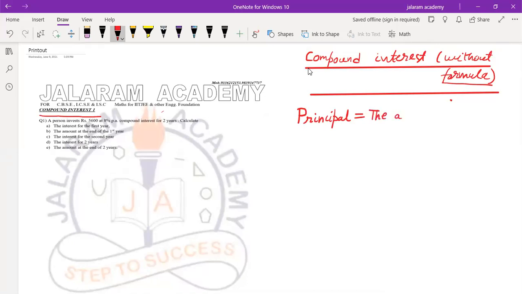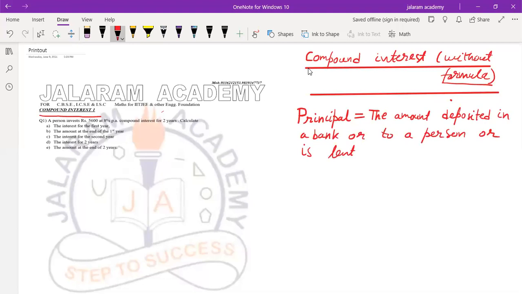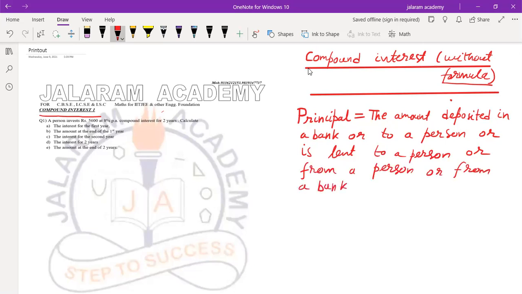The amount deposited in a bank or to a person, or is lent, means is taken as a loan, is lent to a person or from a person or from a bank as loan.